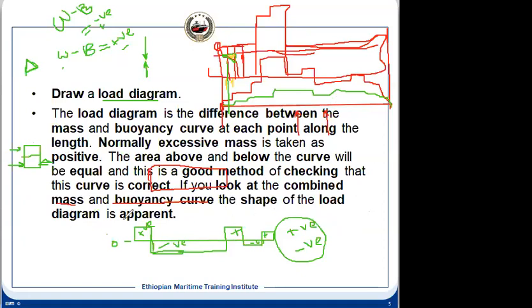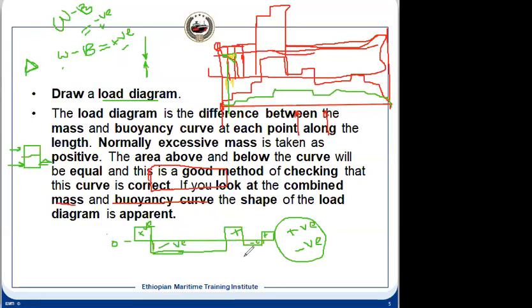Now, in this load diagram, you see the plus, minus, plus. Even the two plus values are not the same, and in between there is a minus. So there will be a shearing force. We need to find out what the shearing forces are and what is the maximum shearing force the ship will be subjected to. Otherwise, it has to be within the limit as per the design of the ship, because once the ship is designed, we are not going to change the design, isn't it?